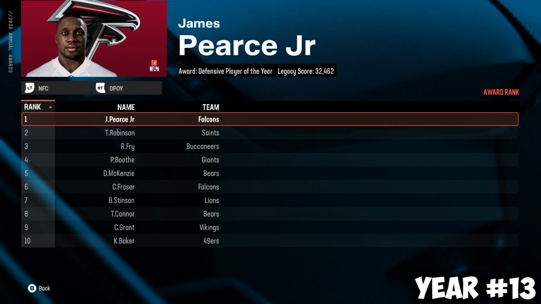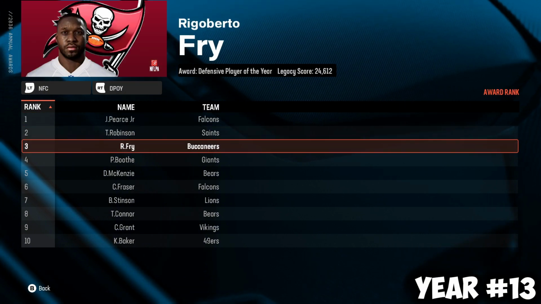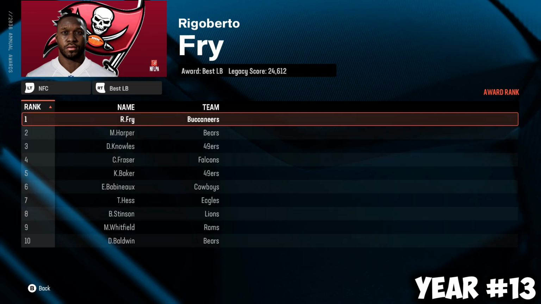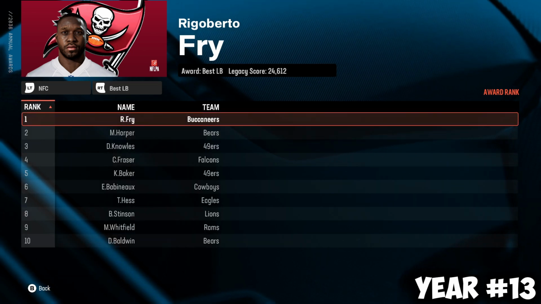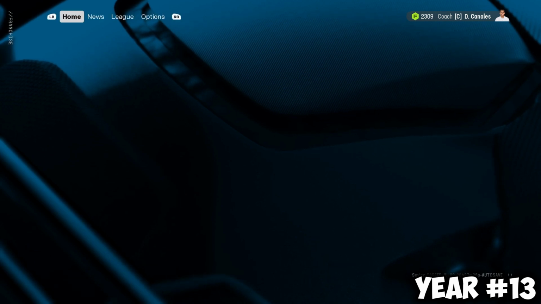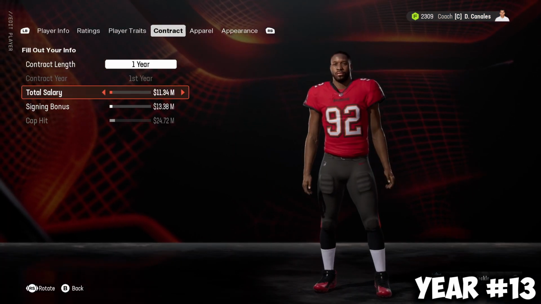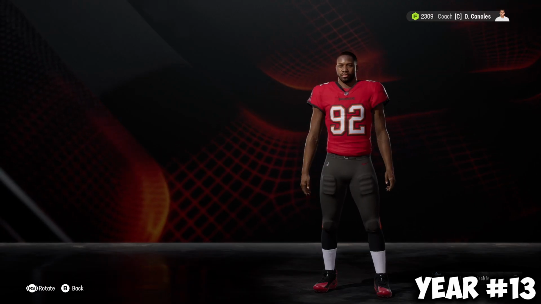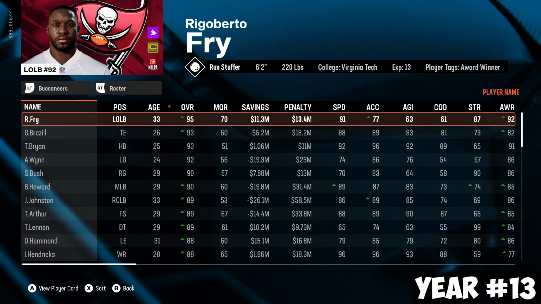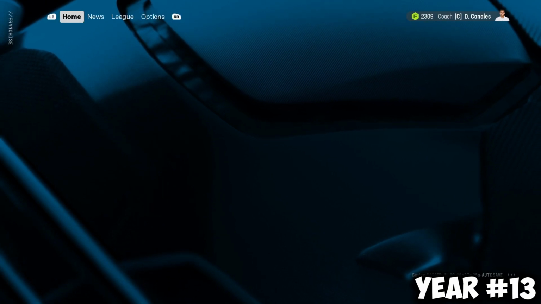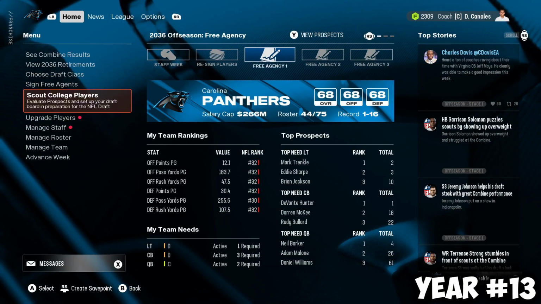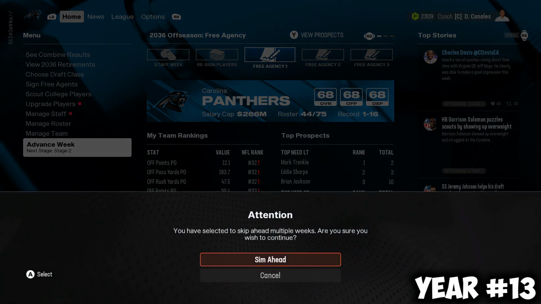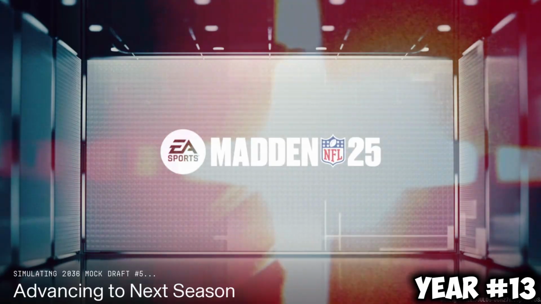Defensive Player of the Year goes to James Pierce Jr. Rigoberto Fry gets 3rd. It wasn't a crazy good season in terms of sacks compared to previous years. But best linebacker and a top 3 in the player voting for Defensive Player of the Year. He signs a 1-year deal, $11 million, $13 million with the signing bonus. So it's a great contract for him. Still getting paid, and he's above a 90 overall, which is great. But after this season, he's going to tank. So we'll see how he performs in this next season.